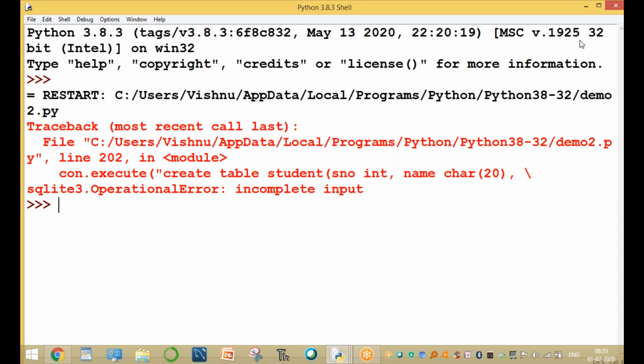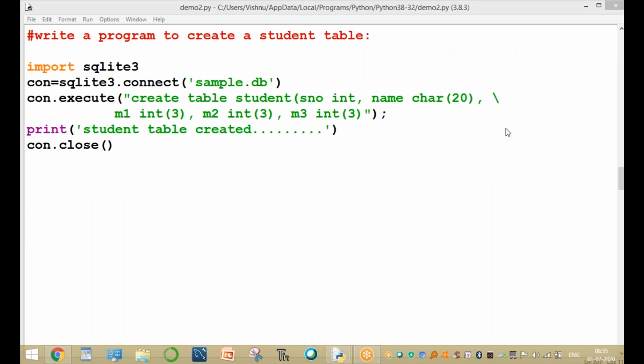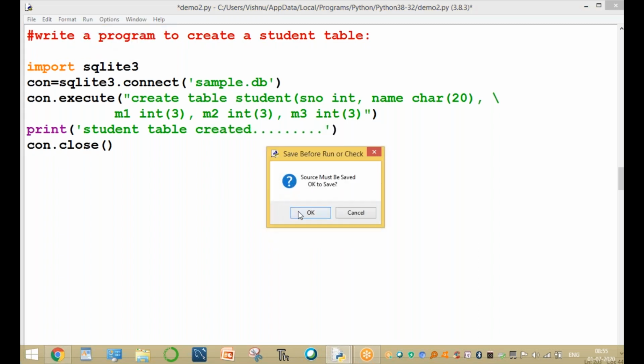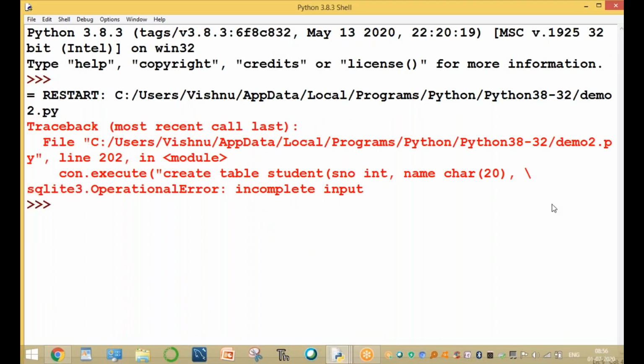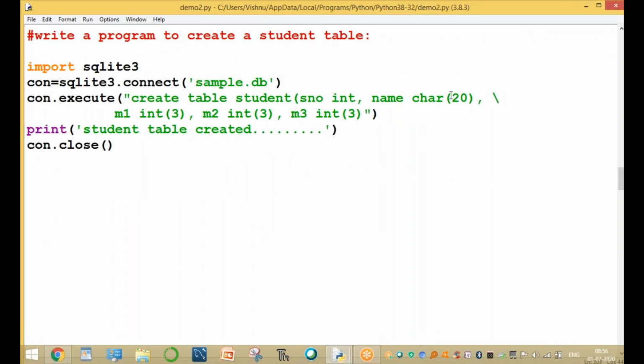So any error? Create student table, connection dot execute, incomplete input. Please wait. Any mistake? Okay. Here, create table. Okay, wait one minute. Semicolon is not required here. Please wait one minute. Sorry, incomplete input, parenthesis from project. What are the different parentheses we are using here? Okay, one more parenthesis is required. Oh, very good. First this parameter is closed, and after closing, one more parenthesis, you can use the closing, double quotes, and then the parenthesis.